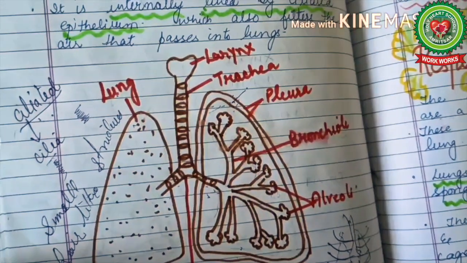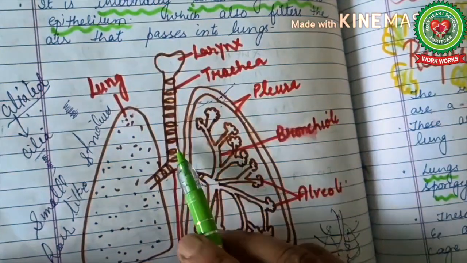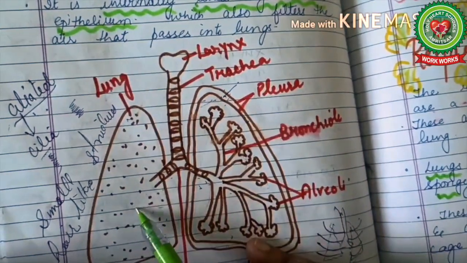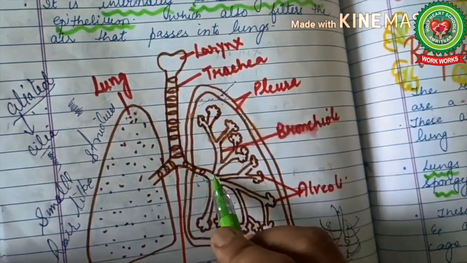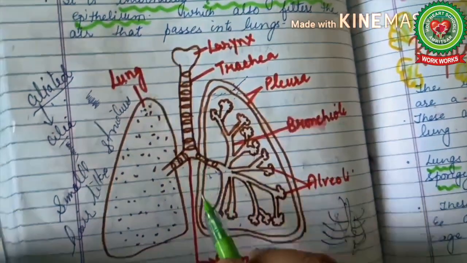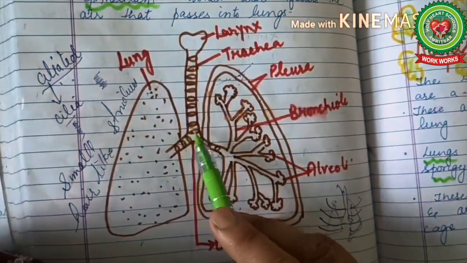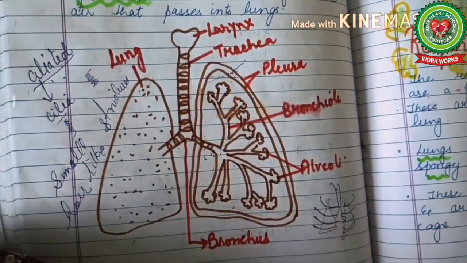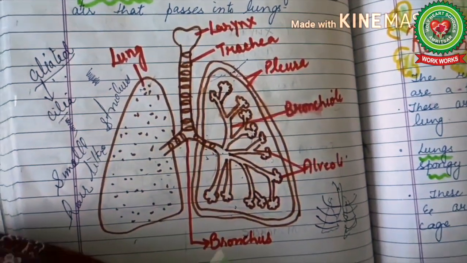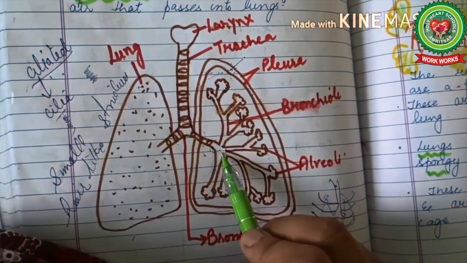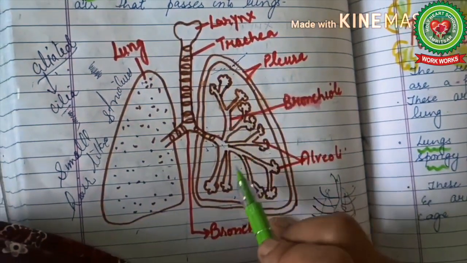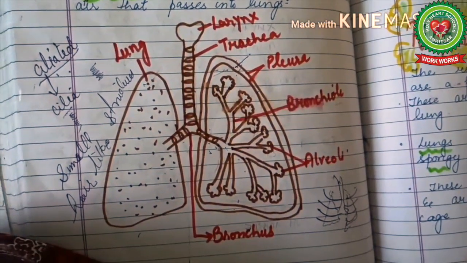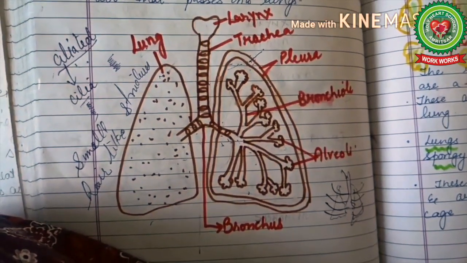Next is primary bronchi. This trachea, when it enters into the lungs, these are two lungs, when it enters into the lung, it bifurcates into two tube-like structures. These are called primary bronchi or bronchus. These are also cartilaginous, supported by cartilaginous rings, and when they enter into the lung, these primary bronchi, they further bifurcate into various small tube-like structures. These are called secondary bronchi, tertiary bronchi, which we are going to discuss now in detail.